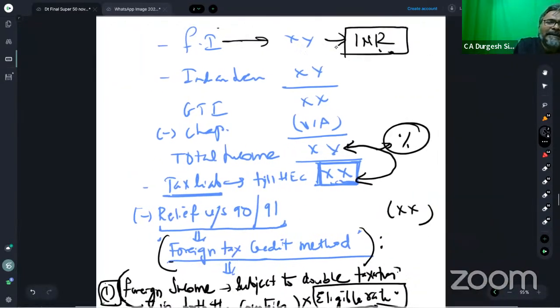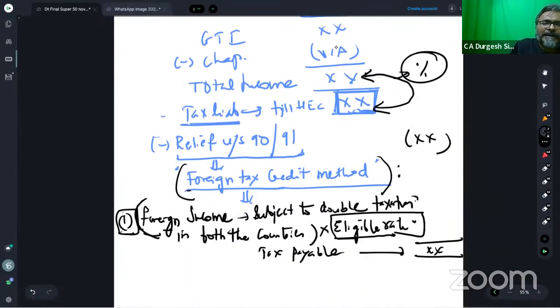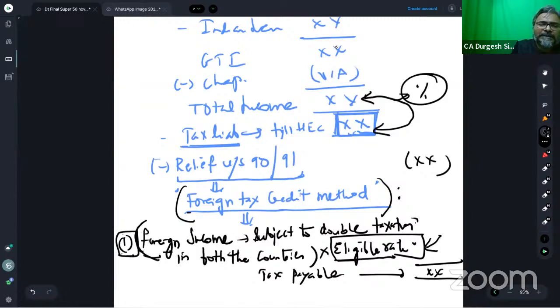So compare the Indian rate with the foreign rate. Lower of the two is the eligible rate. Now that eligible rate has to be applied on what? On the foreign income, and the foreign income which is subject to double taxation in both the countries. That exactly is the point. Now, please be careful. And I will tell you what is a twist which ICAI has made in the last attempt.